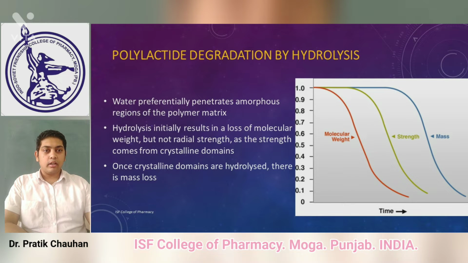Water preferentially penetrates the amorphous region of the polymer matrix, and subsequently hydrolysis initially results in loss of molecular weight but not radial strength, and as the strand comes from the crystalline domain, we can see in this graph. Once the crystalline domains are hydrolyzed, there is mass loss. So we can see here the entire movement in the graph mentioned below.